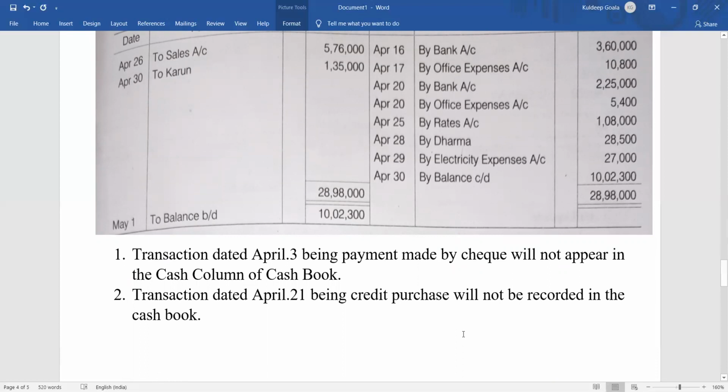Another thing you can do is, wherever the discount has not been recorded, you can give a note for that also.